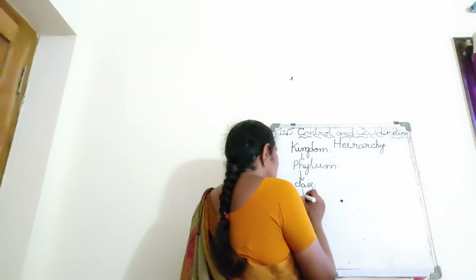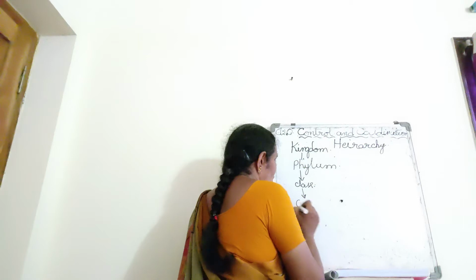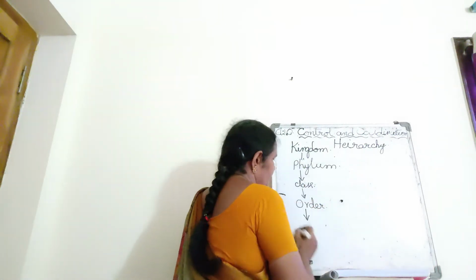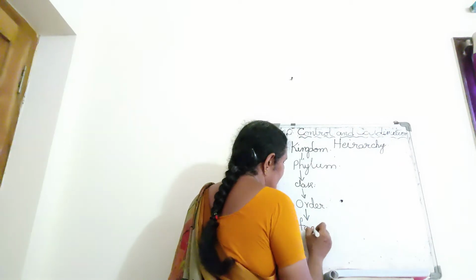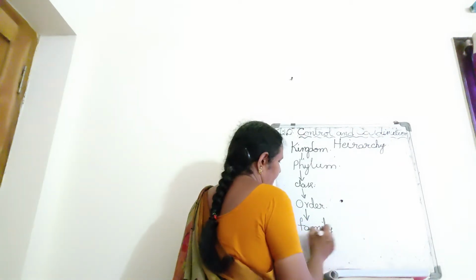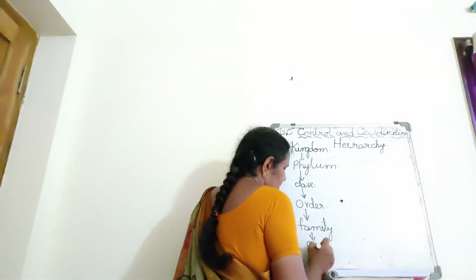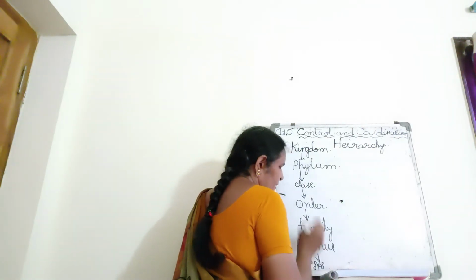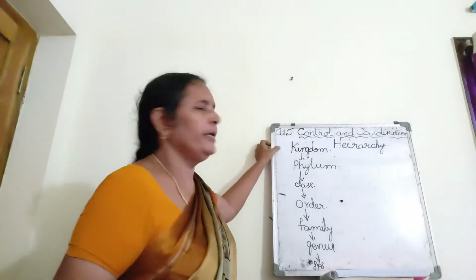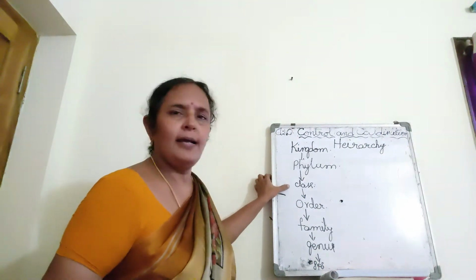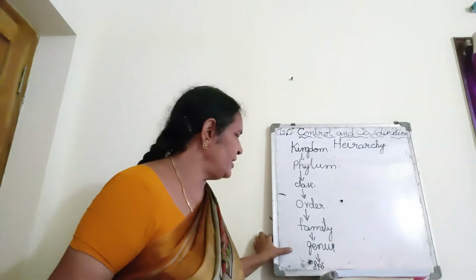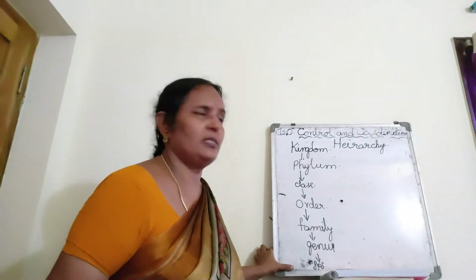And then order. Next, family. Then genus. Finally, species. Kingdom, phylum, class, order, family, genus and species.